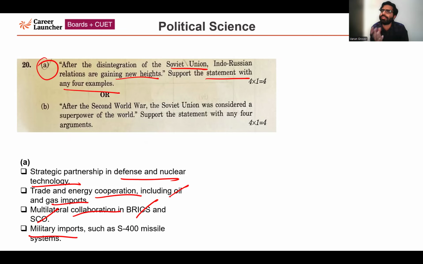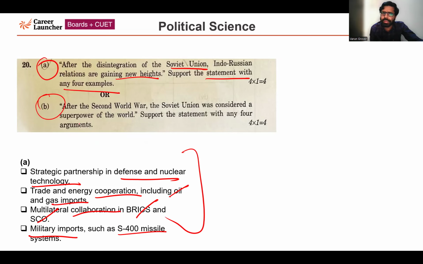Russia helped us prior to the disintegration too; with the erstwhile Soviet Union we had very good relations. After the disintegration, military cooperation is happening between both countries at a larger scale. We have recently imported the S-400 missile system. So this answer is related to option A of the choice based question.